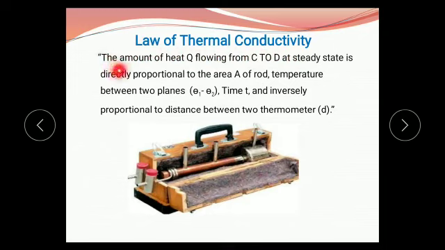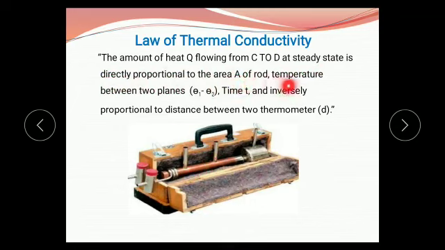Its statement is: the amount of heat Q flowing from plane C to plane D at steady state is directly proportional to the area of the rod.